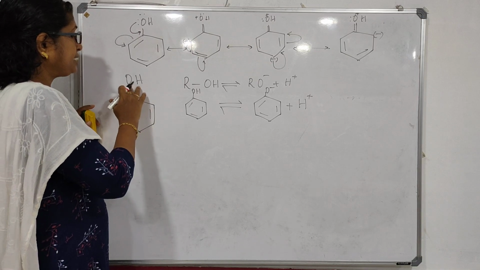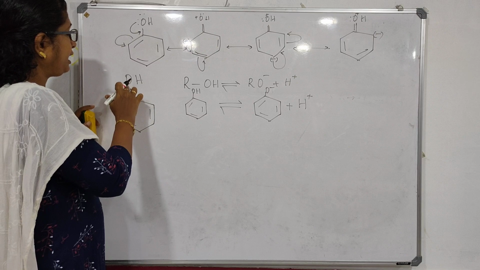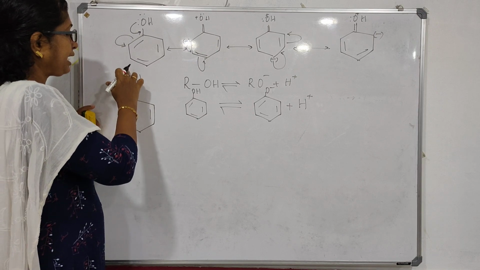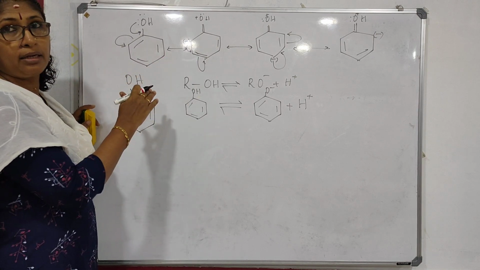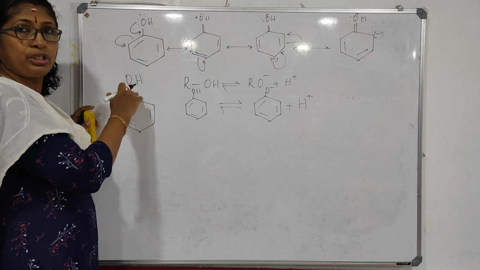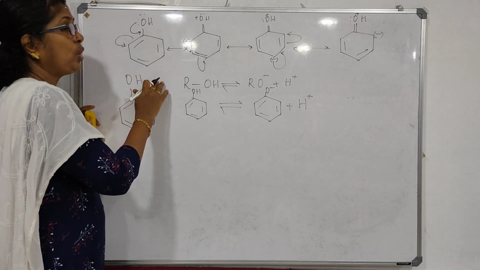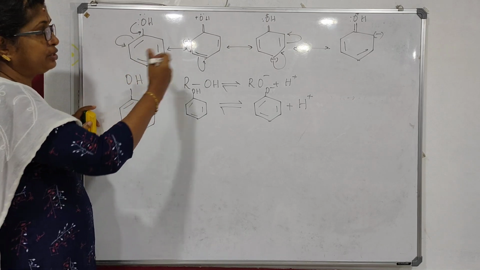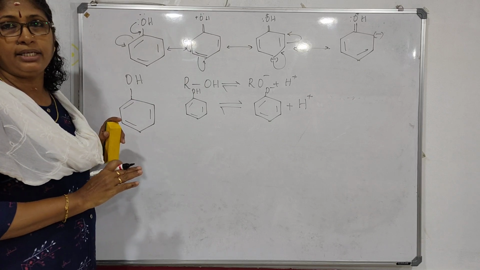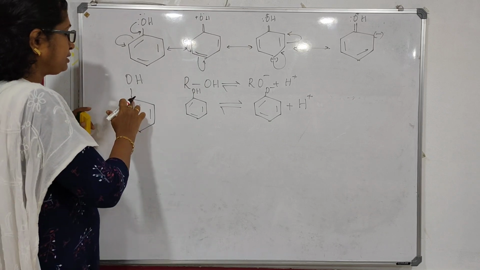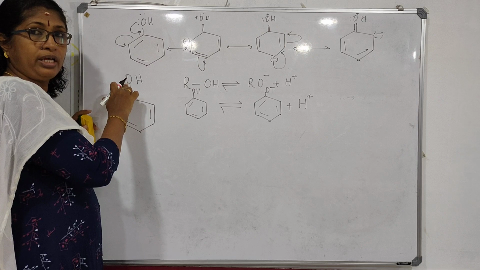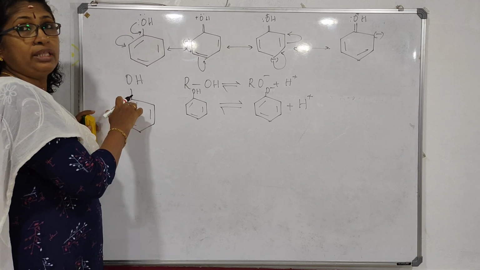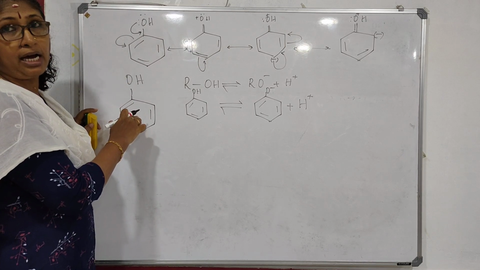So the OH bond becomes more polar, because there is no pushing of electrons here. So the OH bond is more polar, and hydrogen can be easily released.